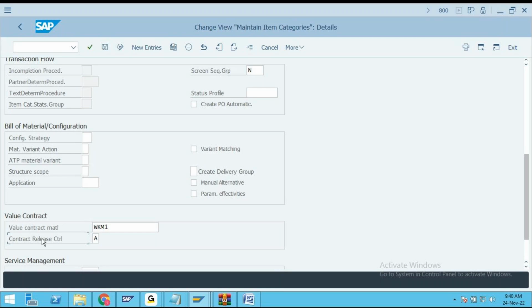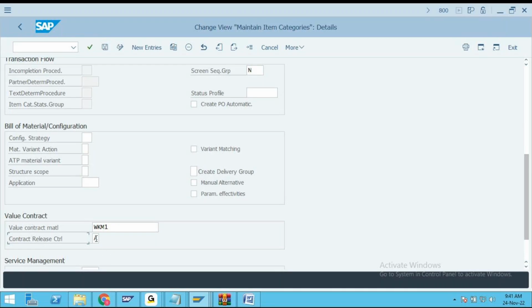One more time I am repeating: if the value of the sales order created with reference to the contract is more than the contract value, how does the SAP system have to react? That is what the contract release control field is speaking about. See the screen.